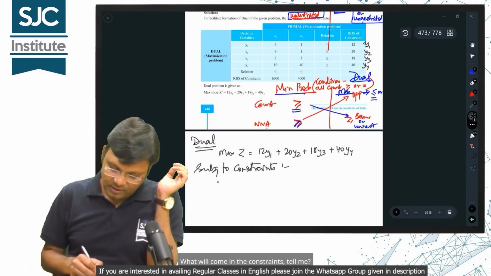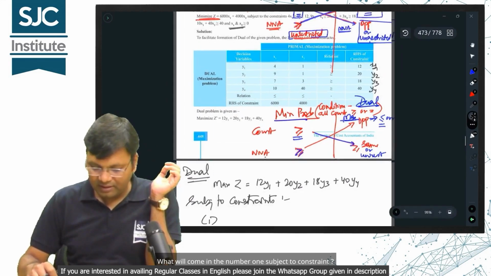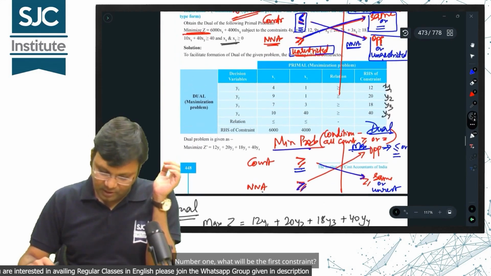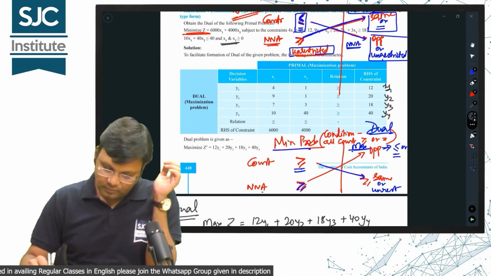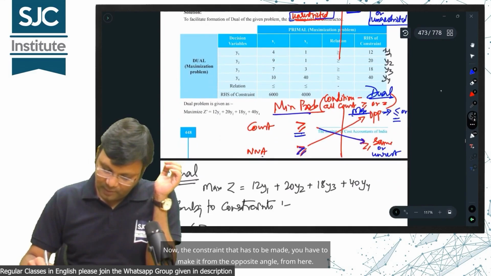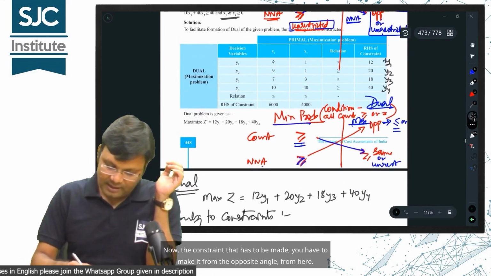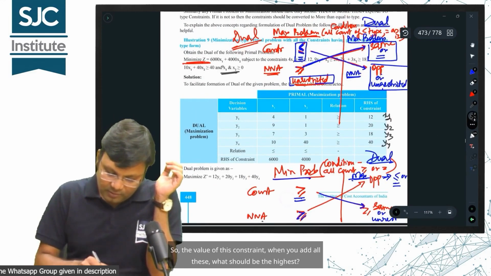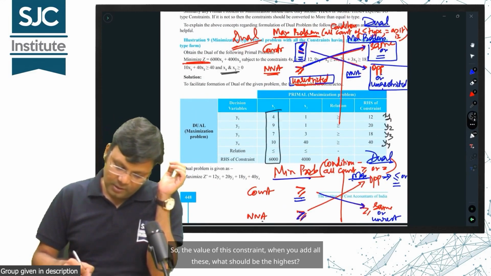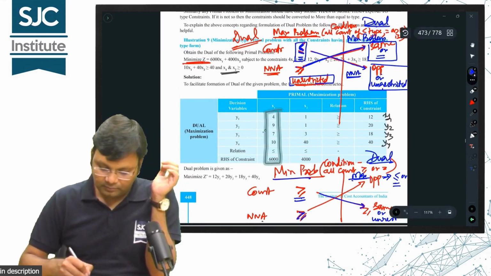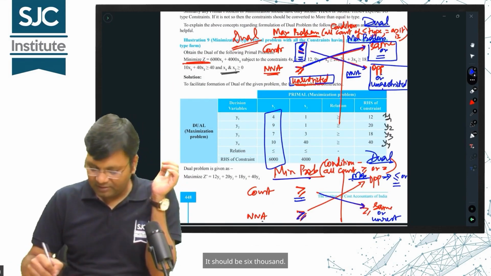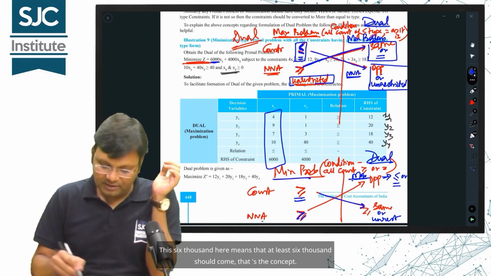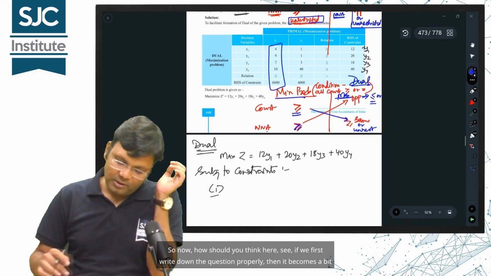What will come in the constraints? Tell me, what will come in the number 1 subject to constraint? Number 1, what will be the first constraint? Now, the constraint that has to be made, you have to make it from the opposite angle from here. So, the value of this constraint, when you add all these, what should be the highest? It should be 6,000. This 6,000 here means that at least 6,000 should come. That's the concept. So now, how should you think here?